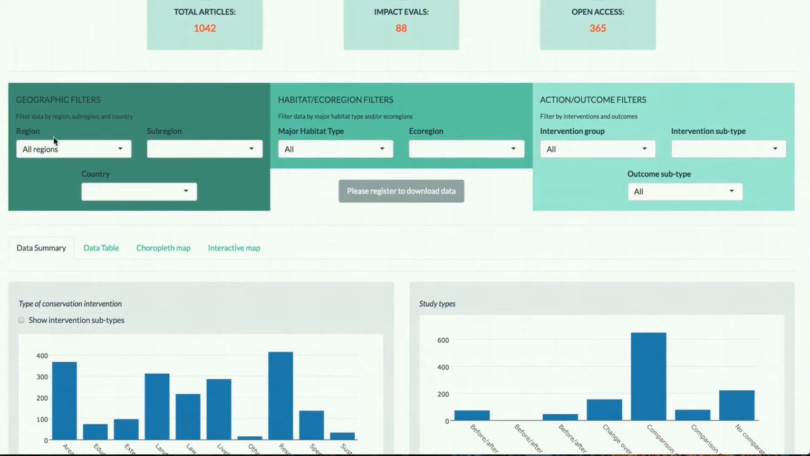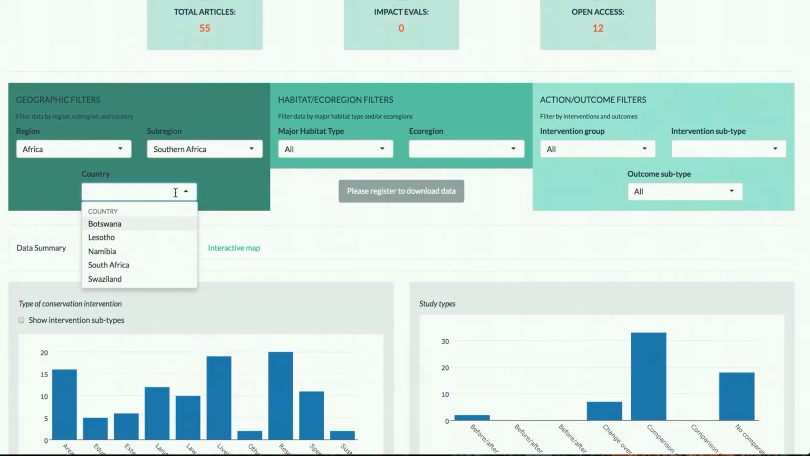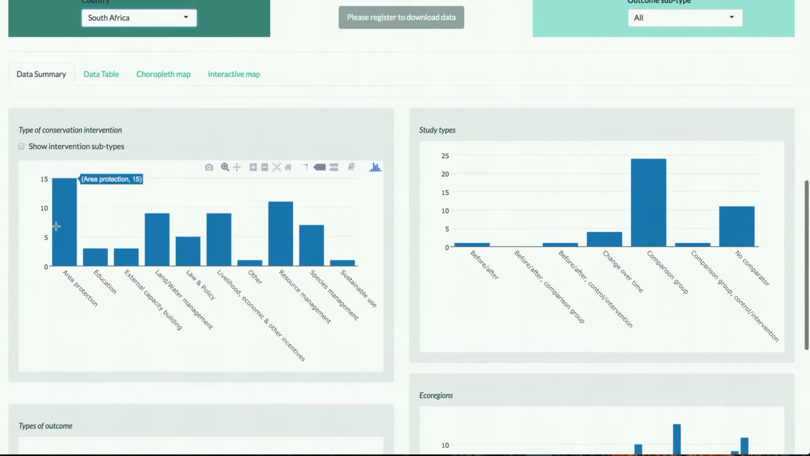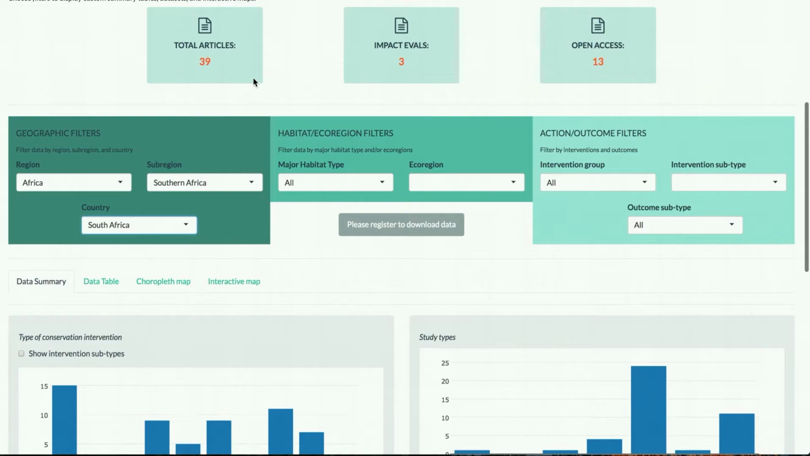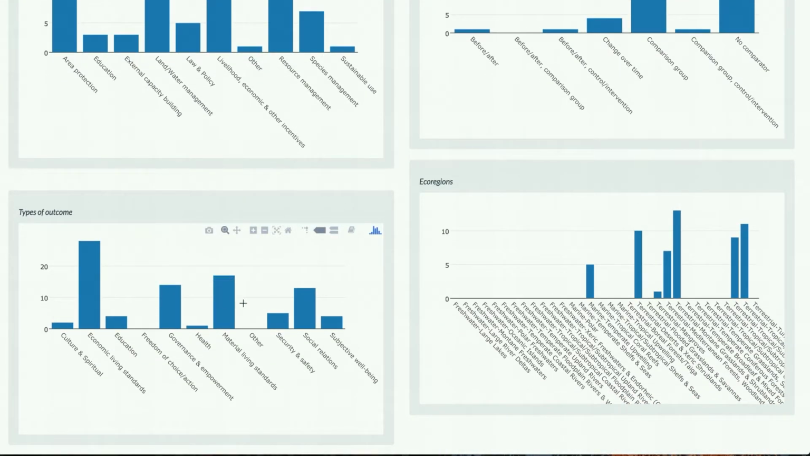So for example, if you are interested specifically in interventions and outcomes occurring in Africa, specifically in Southern Africa, and say you are working in one particular country, say South Africa, you can filter that data set and look to see how many articles examine interventions and outcomes in South Africa, 39, how many of those are impact evaluations, and how many of those are open access, and then examine different summary tables, including of what types of conservation interventions are examined, what types of study types are being employed, what types of outcomes are being examined, and what types of ecoregions these studies are taking place in.